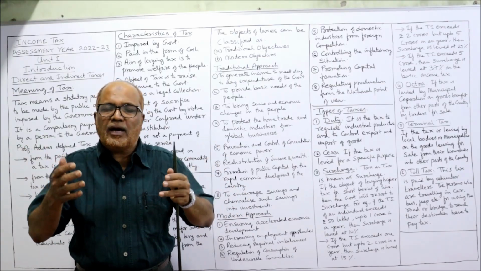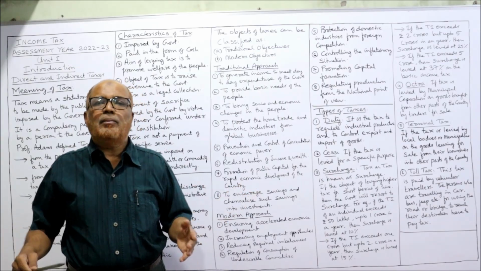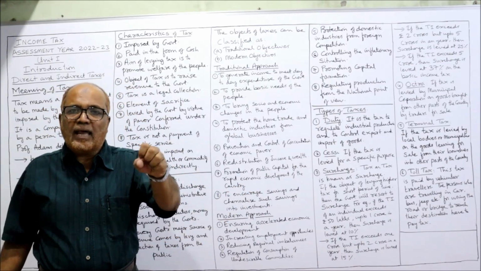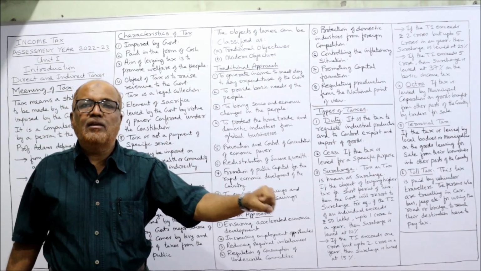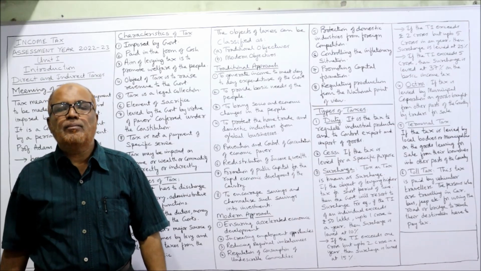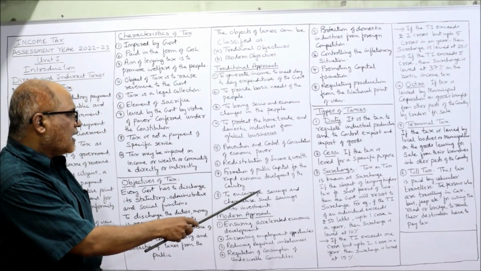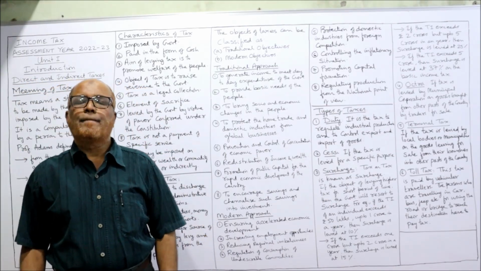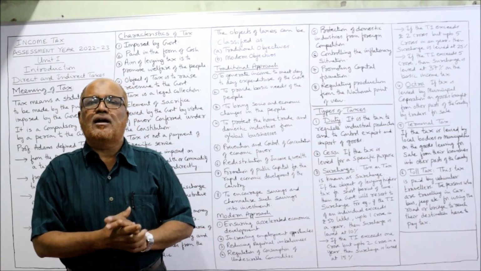The people will earn the money and spend it. In this way, we cannot form the capital. By implementing the tax, by collecting public money, the government will make the investment so that there will be economic development in the country. Next one, to encourage savings and channelize such savings into investments. See here, the government will encourage the people to save their income.